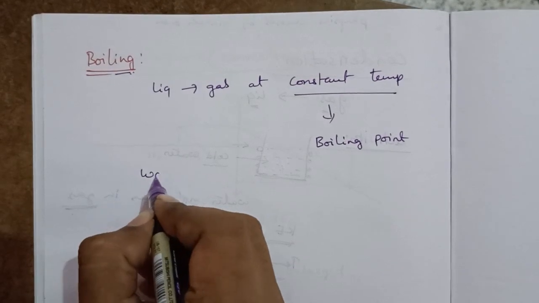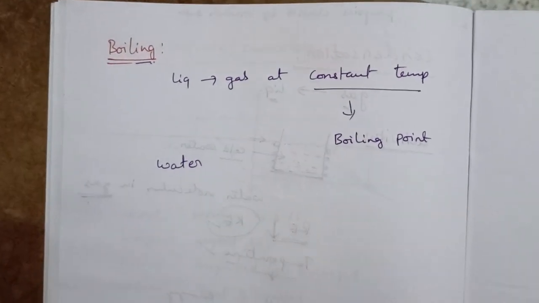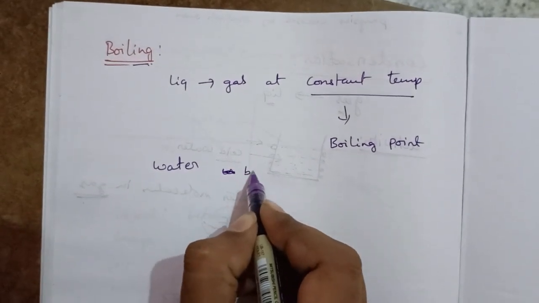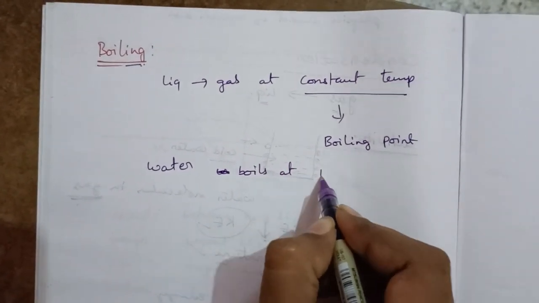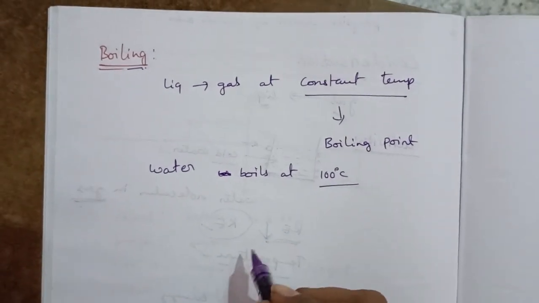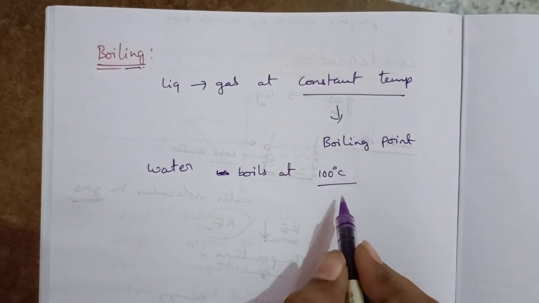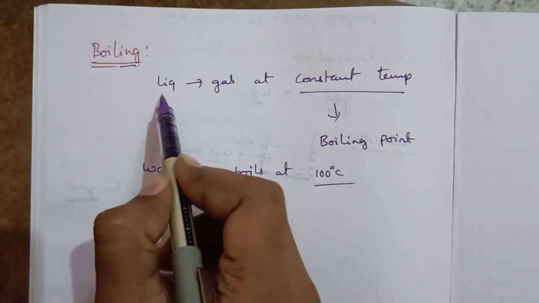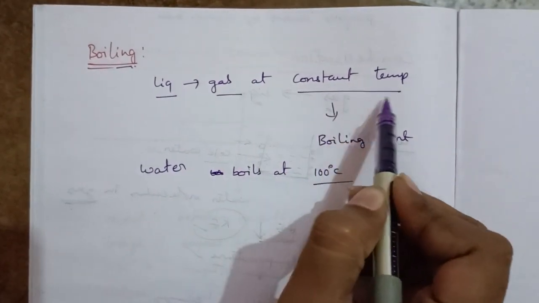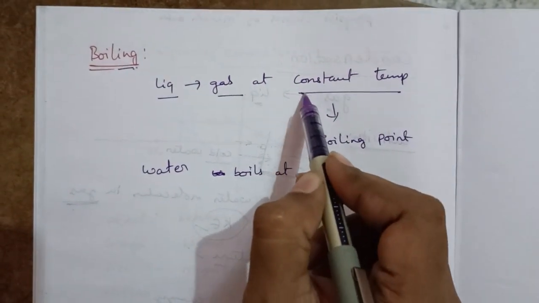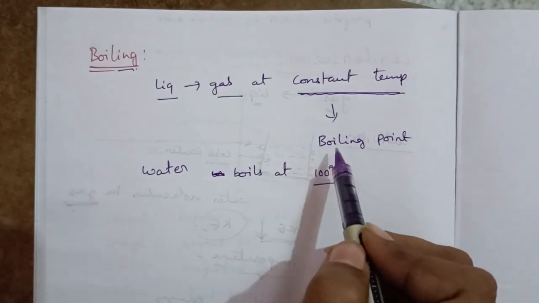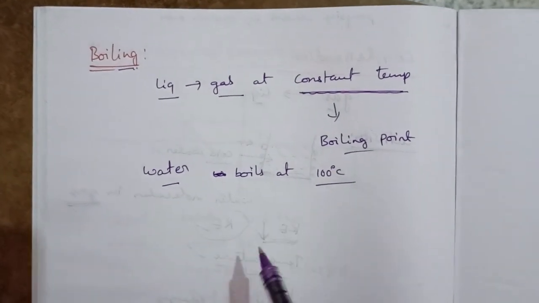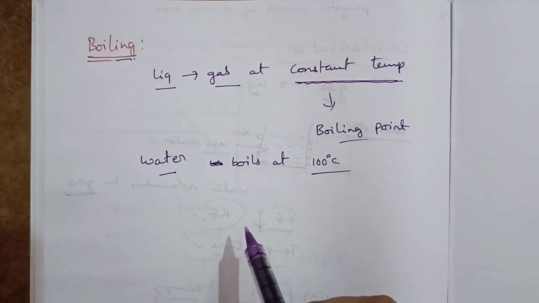If you take water, water boils at 100 degrees Celsius. That 100 degrees Celsius is known as the boiling point of water. Boiling means converting from liquid to gas at a constant temperature. That particular temperature is known as the boiling point. If you take water, water boils at 100 degrees Celsius.